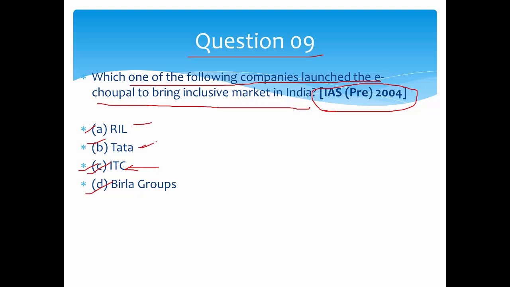Tata has software as well as mining and other things, or automobiles. Birla Group is similar, they have industries, but they are not mainly related to agriculture. So ITC is the answer, and you can do this by elimination of these three, or else by intuition. Otherwise, this is totally a factual question.